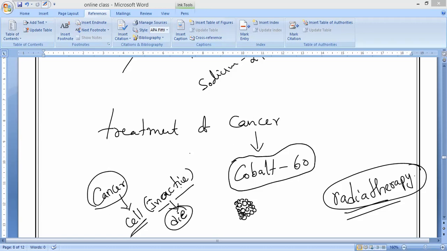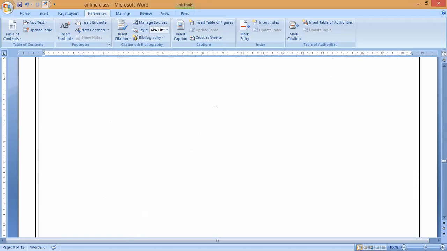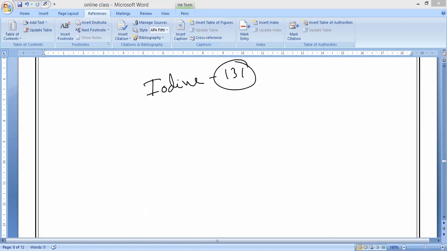So which isotope are we using here? Iodine 131. That is what you have to remember. So the fourth importance is the iodine 131 isotope, which we use to trace the functioning of the thyroid gland and the rate at which it takes up iodine, which helps in releasing the hormone called thyroxine. That is the fourth importance. Shall we go to the next one?